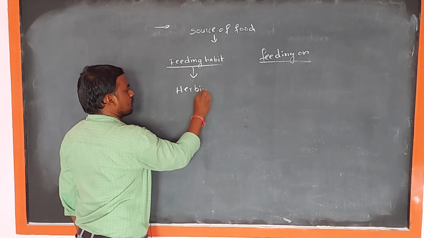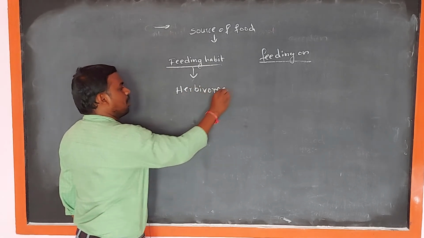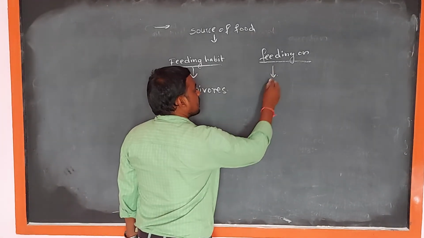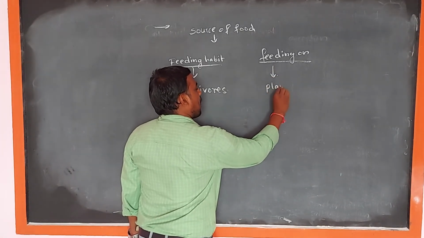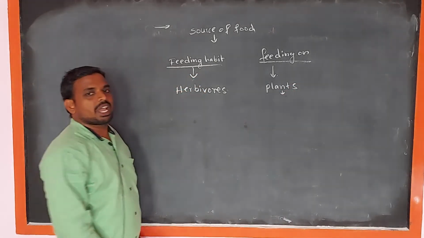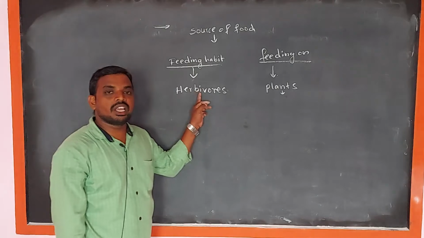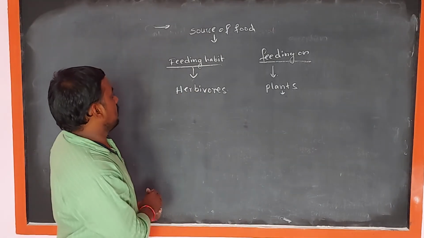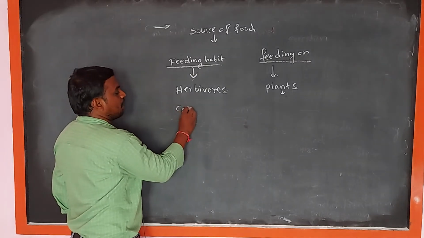Herbivores, which feed on plants. The animals are also called herbivores, feeding on plants and plant products. Then the second one, carnivores.